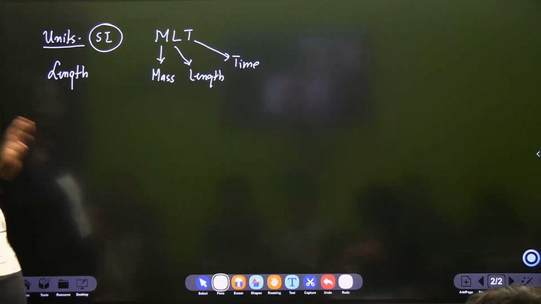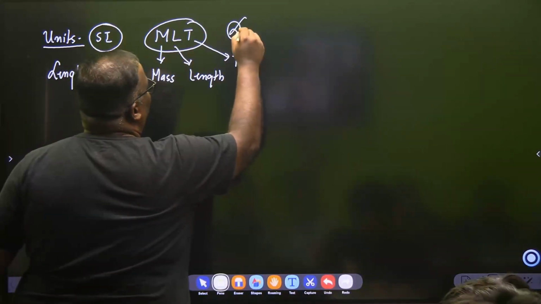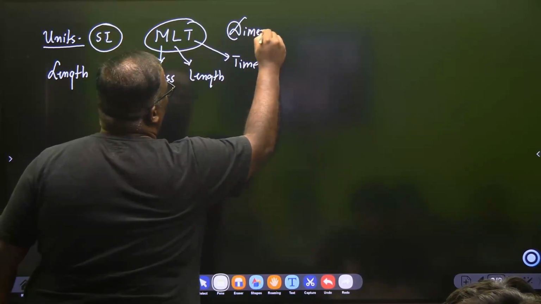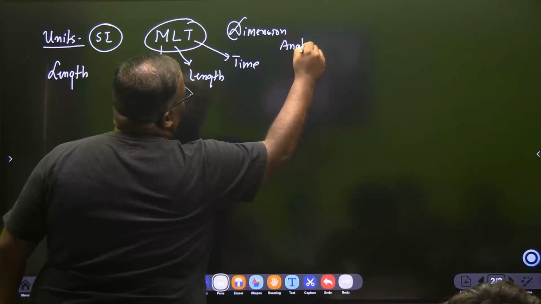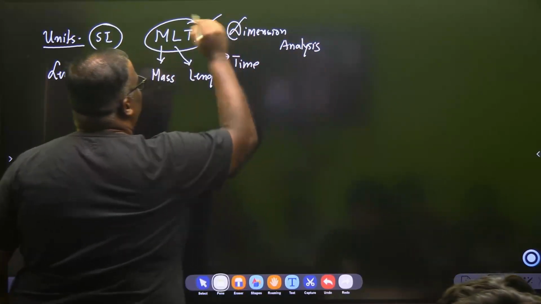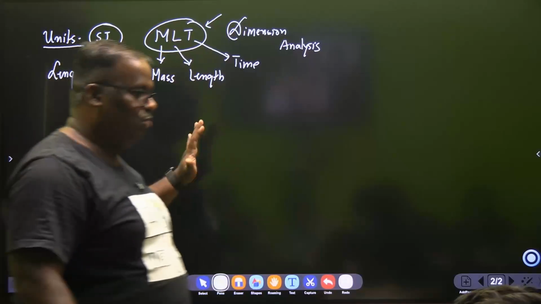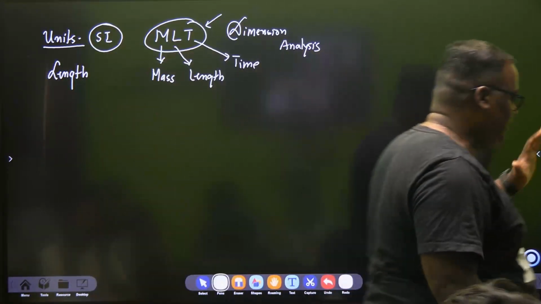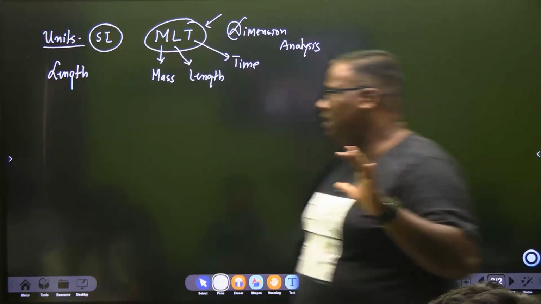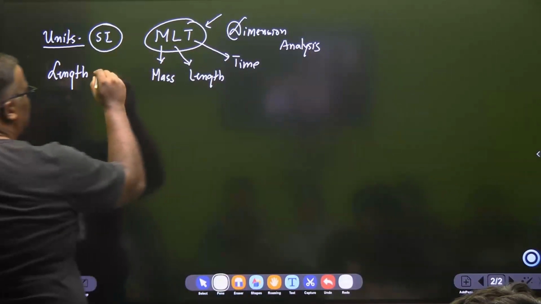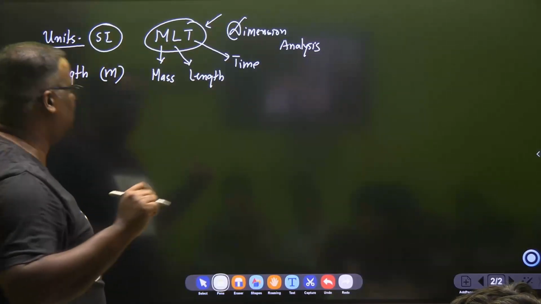ठीक है. MLT. Children, in higher classes, when you go in 11, you will study something called dimension analysis. Don't break your head too much on that. And when you study dimension analysis, you will hear about this thing called MLT. So MLT, as a basic, we want mass, length, and time. These are three quantities. And we will see in SI unit, length is measured in meters, denoted by only small m.